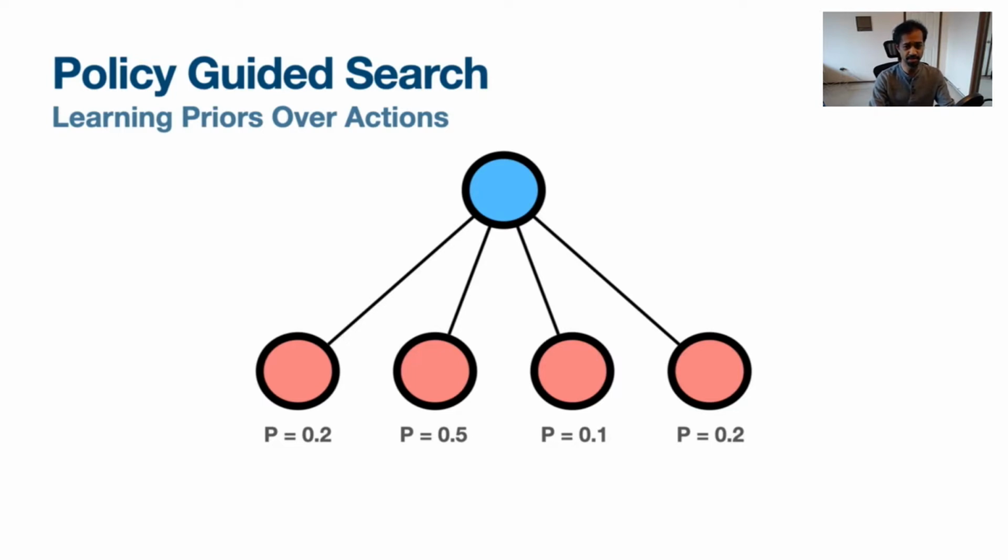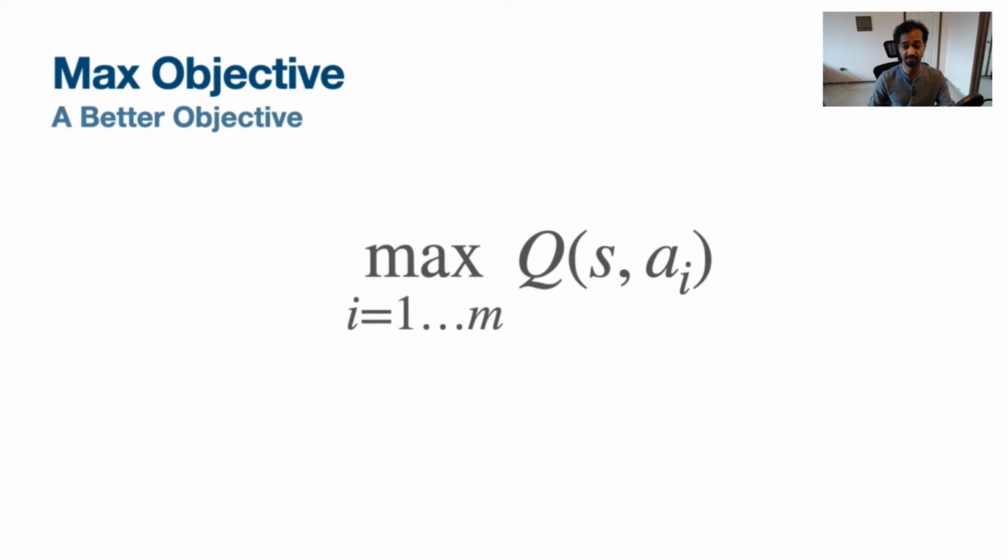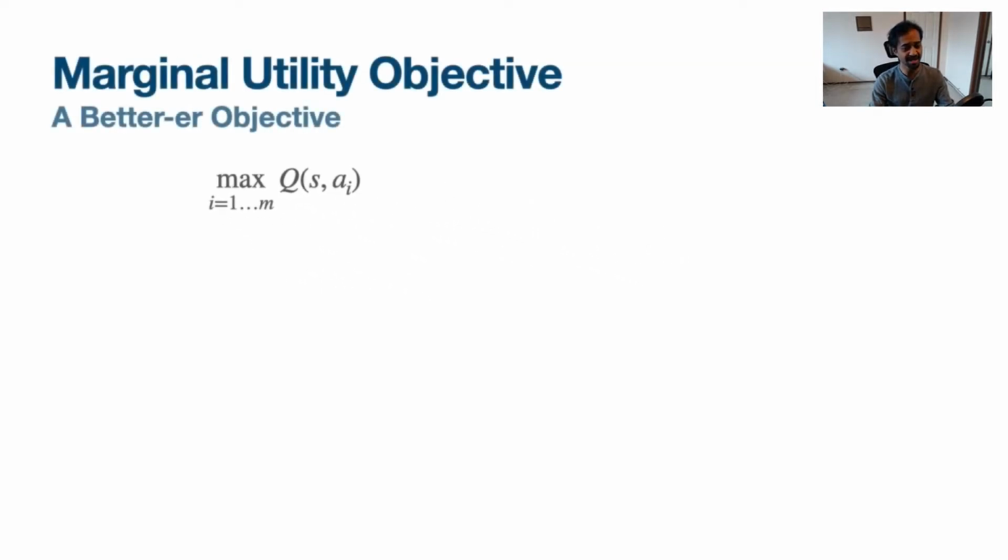We propose that learning explicit candidate actions for search by optimizing for the maximum over actions is a more suitable training objective, as the planner itself is aiming to find the best action. While the max may be a more appropriate objective, it has a poor optimization landscape for gradient methods due to sparse gradients. We show that by instead using marginal utilities of the actions, the max objective can be reformulated into an objective better suited for optimization.